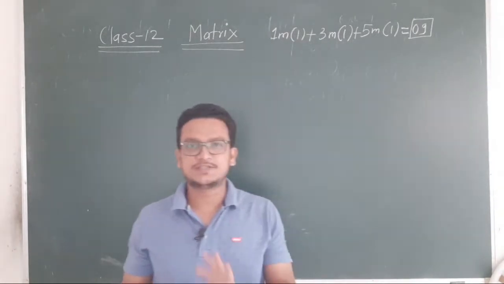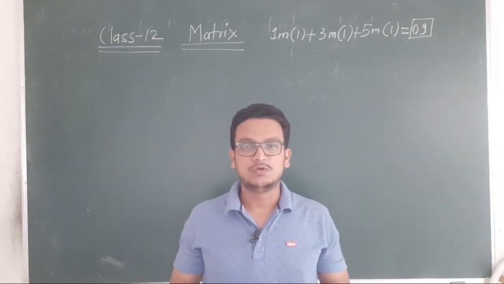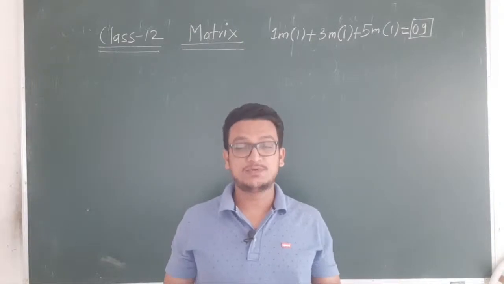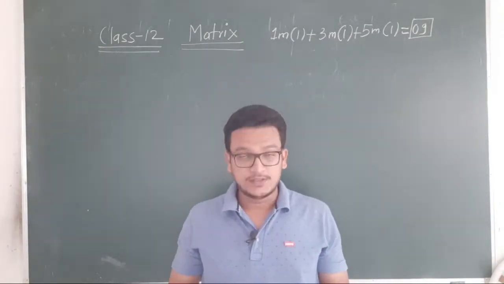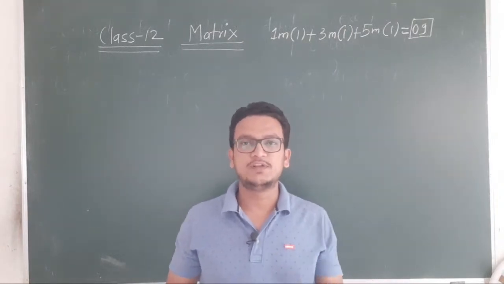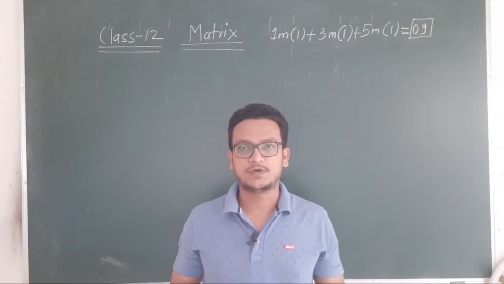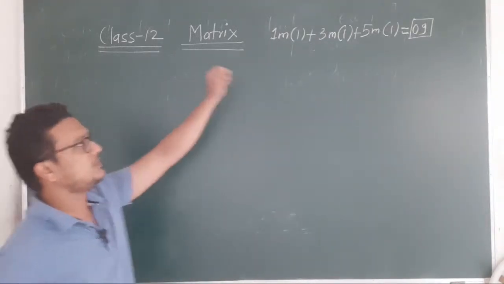It's very interesting also. Once we start learning this topic, you will love the topic as well as you are going to love the subject also. And I want you to love the subject, so it will be easy for all of you. In this topic, first I will tell you the weightage.